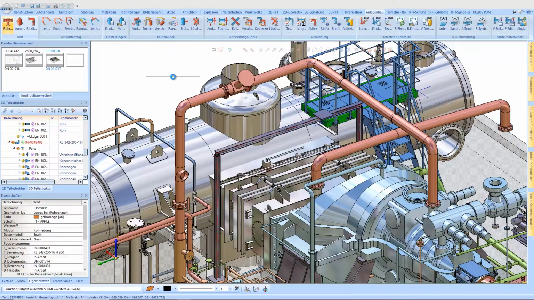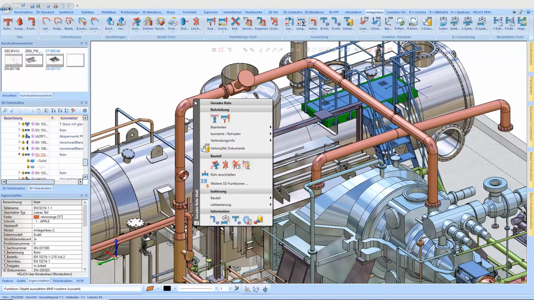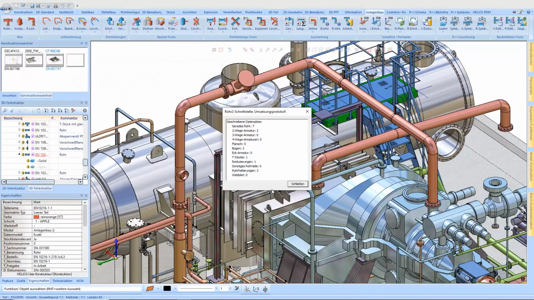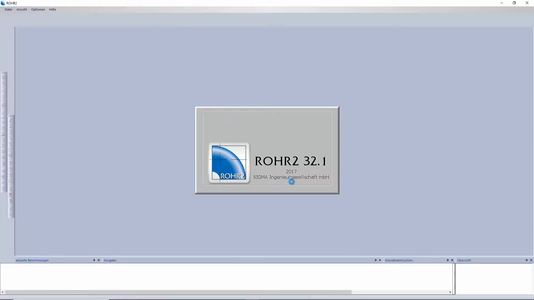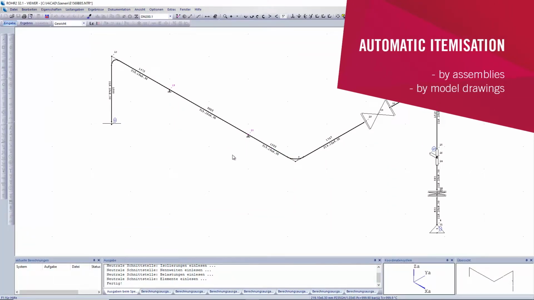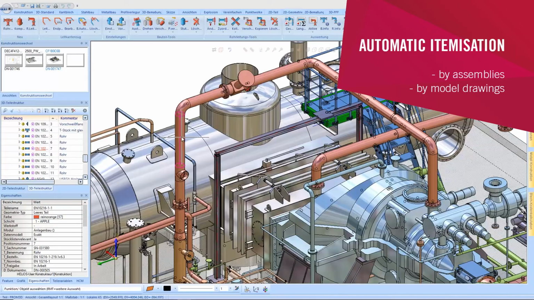The geometric support data are transmitted to ROHR2. After successful calculation, the pipe is itemized automatically. The itemization can be done by assemblies or by model drawings.